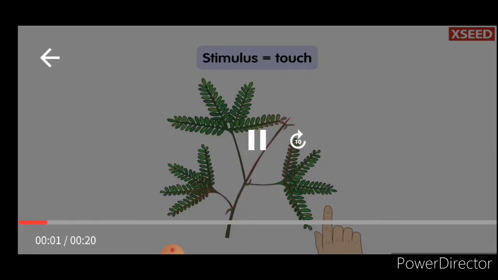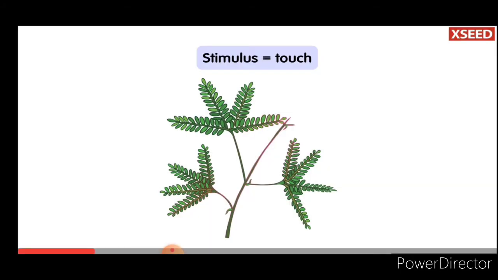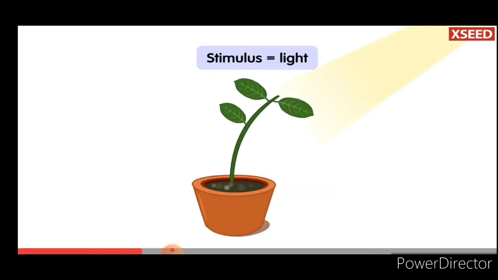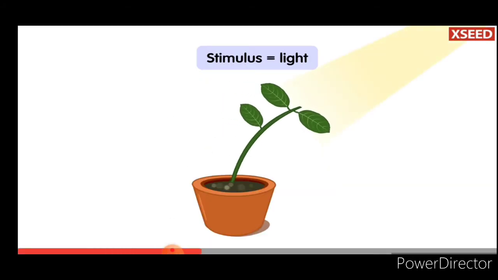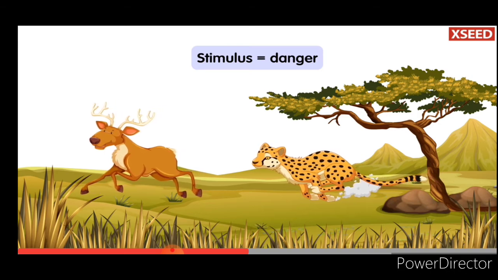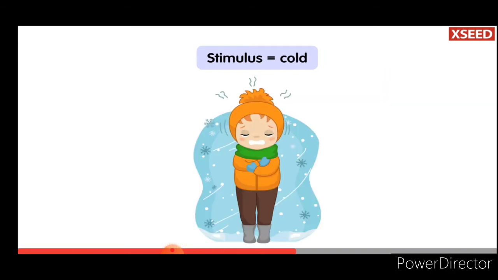A mimosa plant responds to touch. Plants also respond to light. A deer responds to danger. And humans respond to many stimuli like heat or cold and even danger.